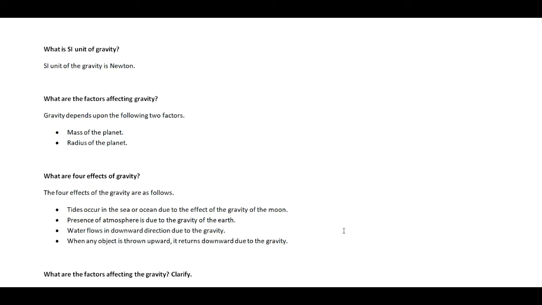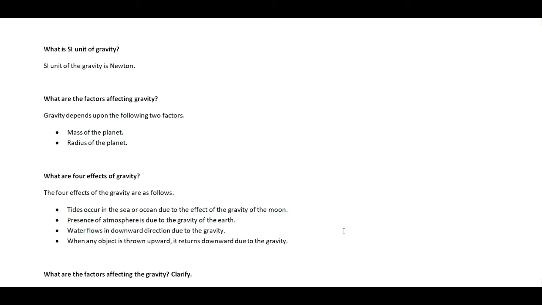And now the presence of the atmosphere is also an effect of the gravity. If gravity is not present in the earth in enough magnitude, then the atmosphere cannot stay around the surface of the earth. The atmosphere is present around the outer surface of the earth. It is due to the gravity of the earth. The gravity is holding the atmosphere around the outer surface of the earth.